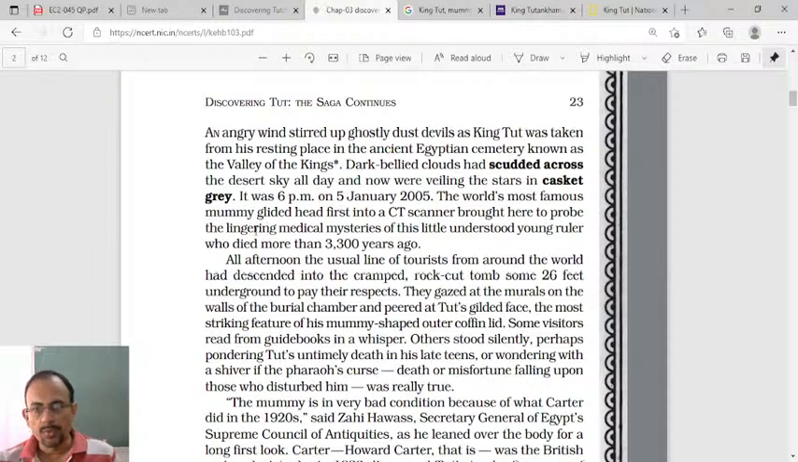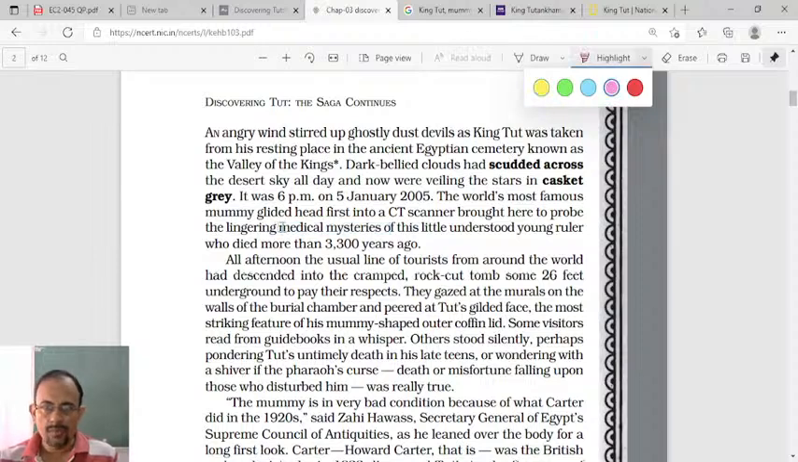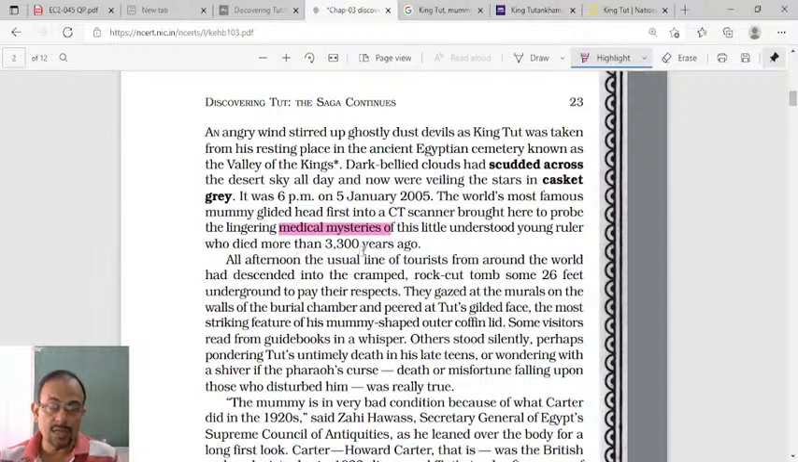brought here to prove the lingering medical mysteries. It was a medical mystery also. How he died was a medical mystery as well, right? So, medical mysteries of this little understood young ruler who died more than 3,300 years ago. Can you imagine how many years before he died?